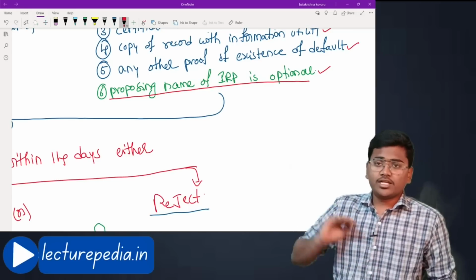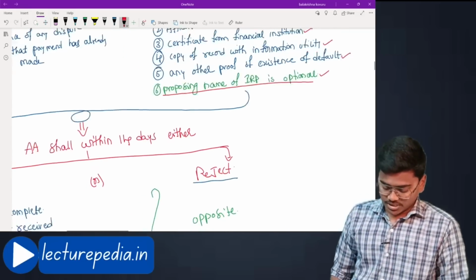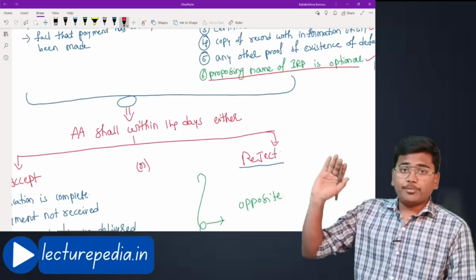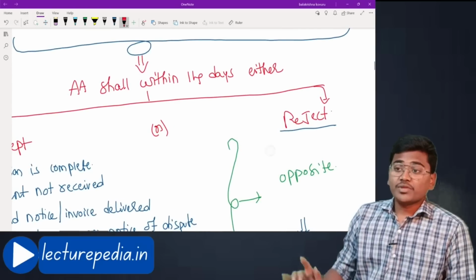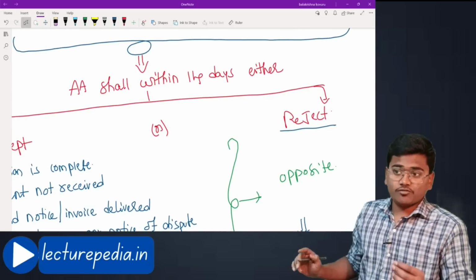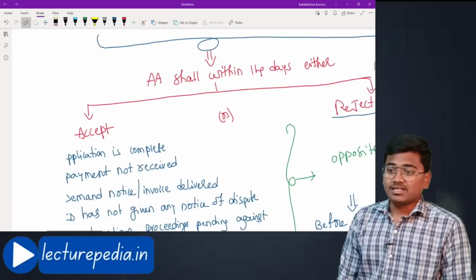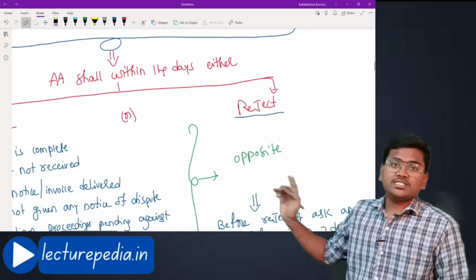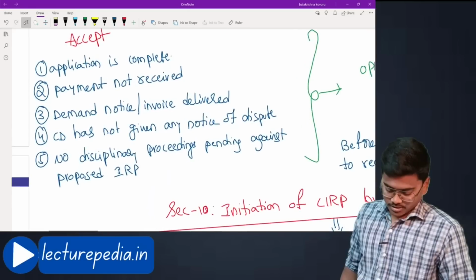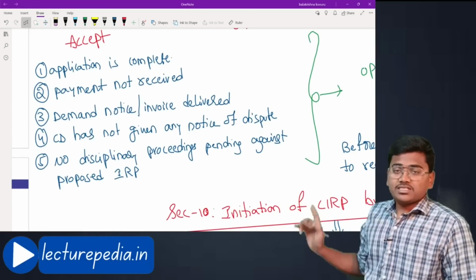Otherwise, he need not give the name of interim resolution professional. Those are the attachments. Once the application is made, the adjudicating authority shall, within 14 days from the date of application, either accept or reject the application. In which cases will it accept the application?